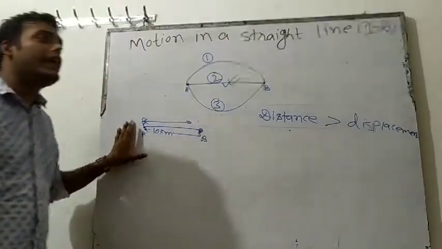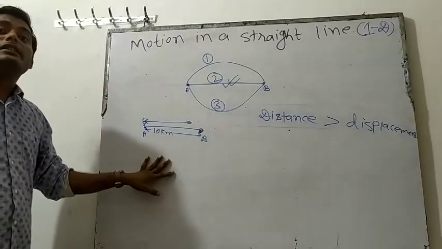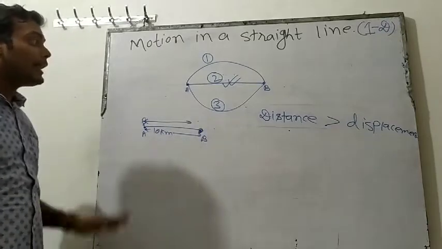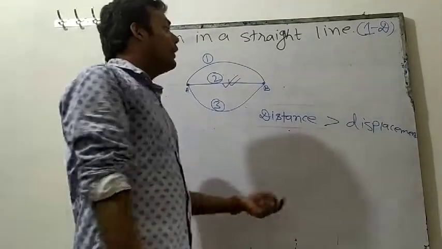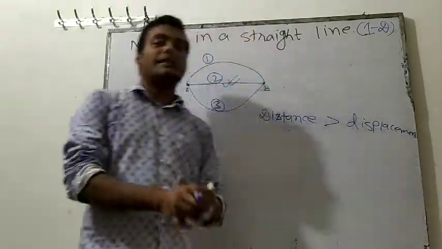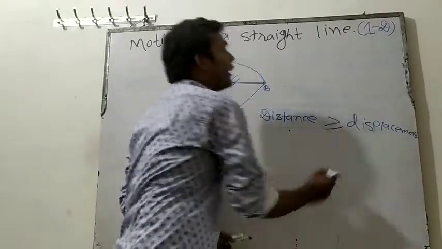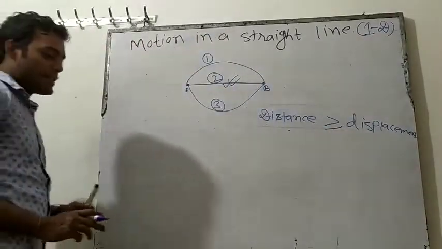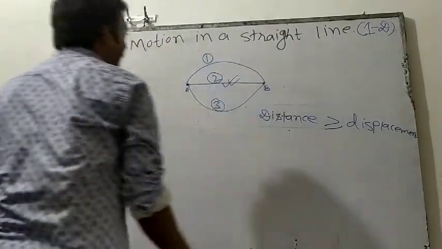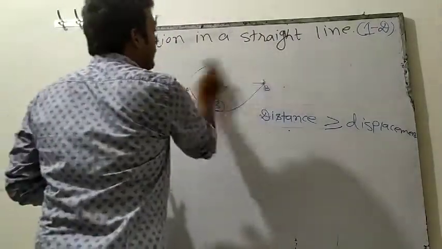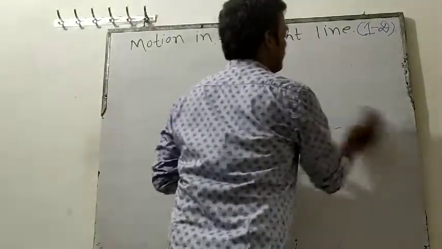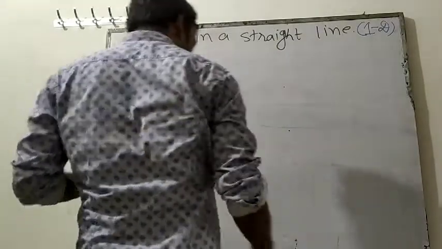So can we say that in this condition distance will be equal to displacement? That means now we come to know that either distance will be greater than displacement or distance will be equal to displacement. This concept is clear. Okay, write it. The distance can be greater than or equal to displacement. Now understand something more.